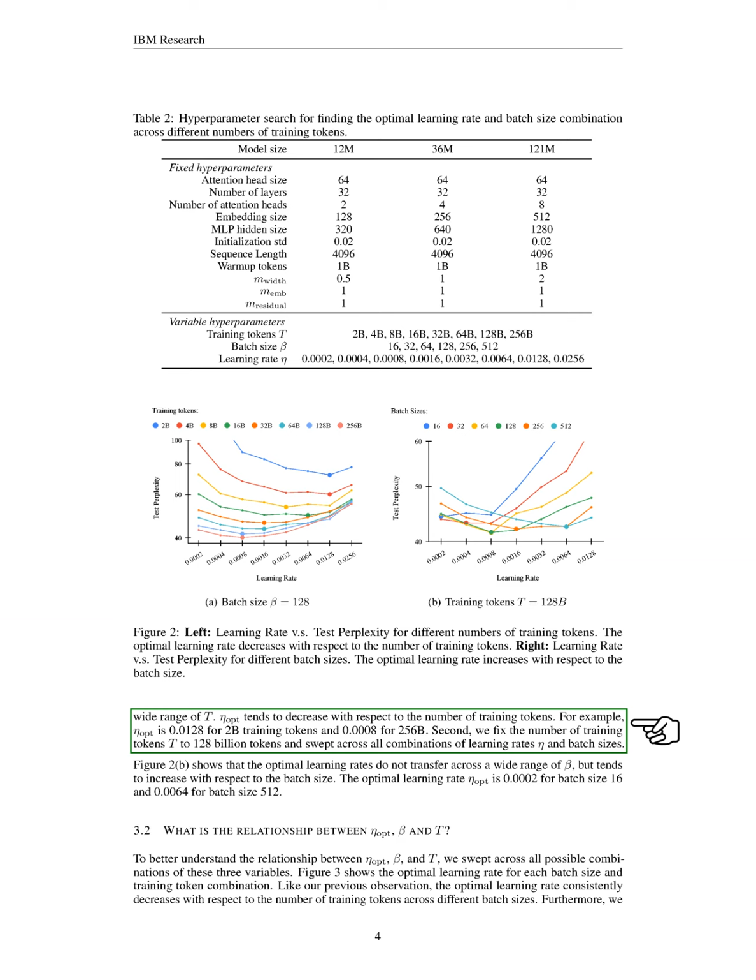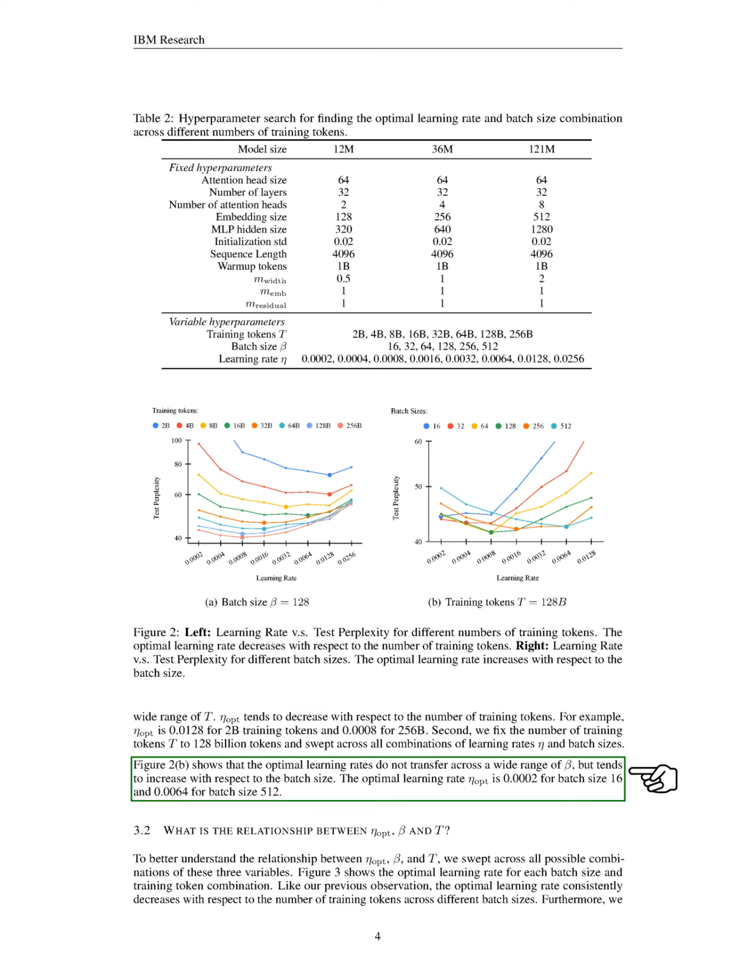In the second experiment, we fixed the number of training tokens at 128 billion and varied the learning rates and batch sizes. We observed that the optimal learning rates did not transfer well across different batch sizes but tended to increase with larger batch sizes. Specifically, the optimal learning rate was 0.0002 for a batch size of 16 and 0.0064 for a batch size of 512. To further understand the relationship between the optimal learning rate, batch size, and training tokens, we examined all possible combinations of these three variables.